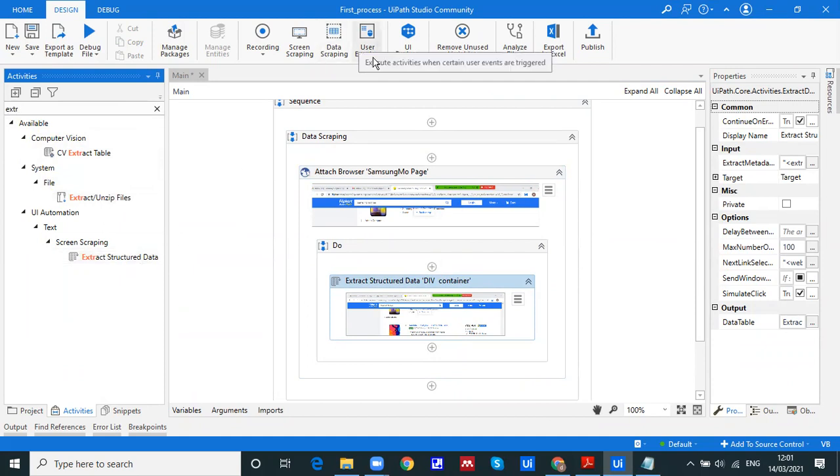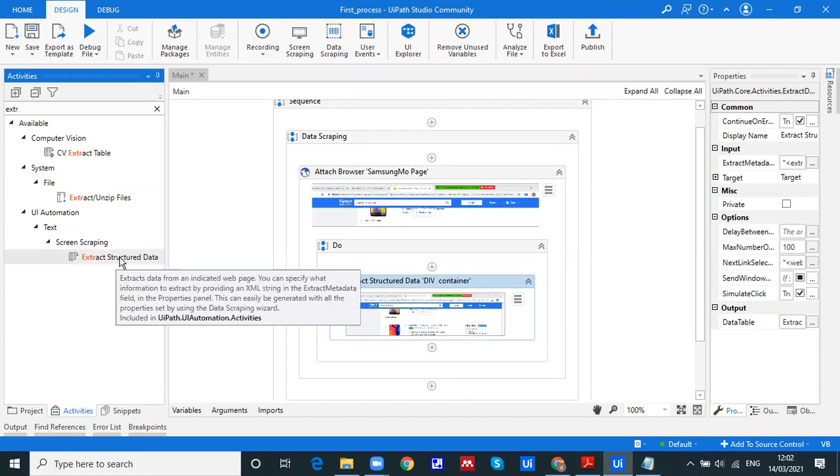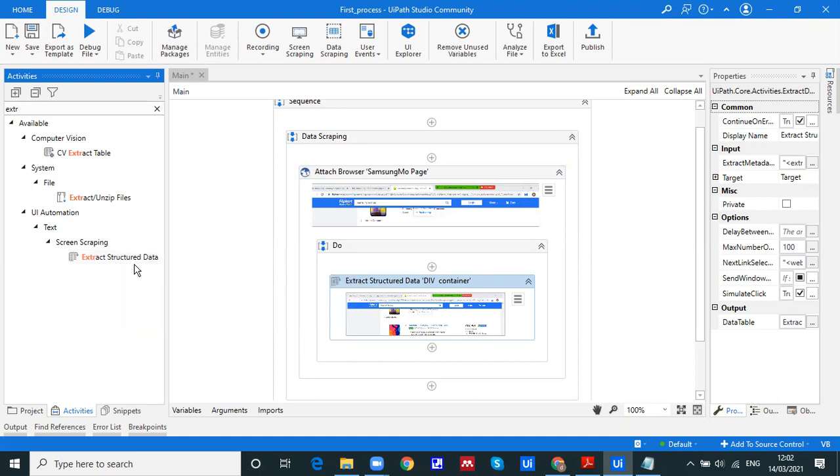Data scraping is another ready-made tool given by UiPath to extract a particular pattern kind of data. That pattern is called, keep the word, structured data. Structured and unstructured are the two types of data. The HTML data or the tabular data comes under structured, and a PDF is not structured data.